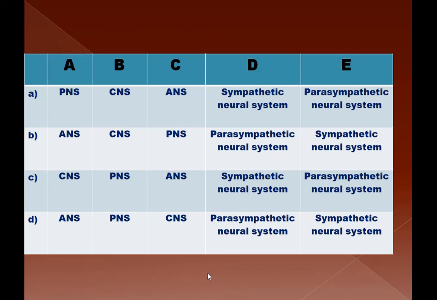So here the options are listed, A to D. So the right answer is C, central nervous system, peripheral nervous system, autonomous nervous system, sympathetic and parasympathetic.